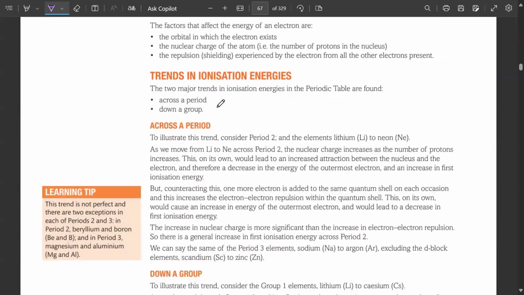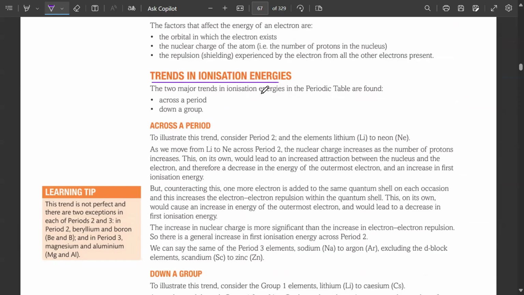Is it clear? Yes, I think I got it. So it also depends: the greater the number of protons, the greater the ionization energy. The further away the electron is from the nucleus, the lesser the ionization energy, and the greater the shielding effect, the lesser the ionization energy. Got it? Okay. Yeah.